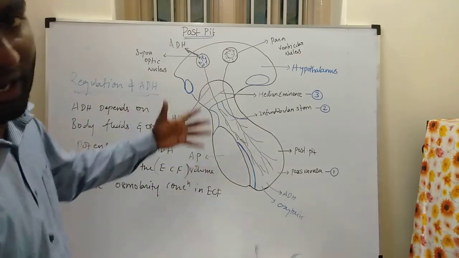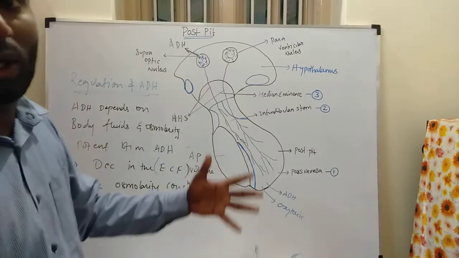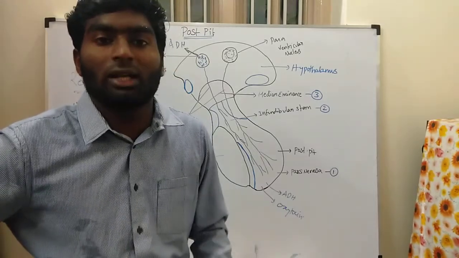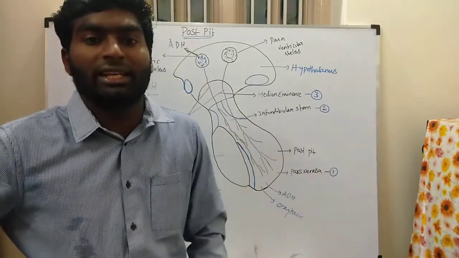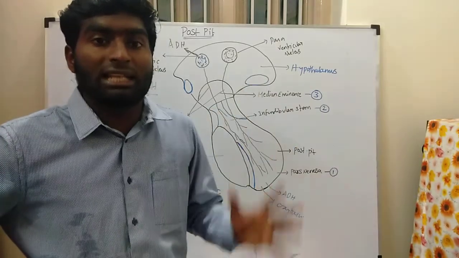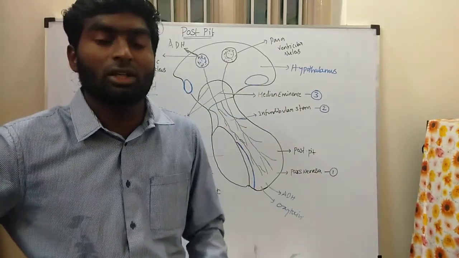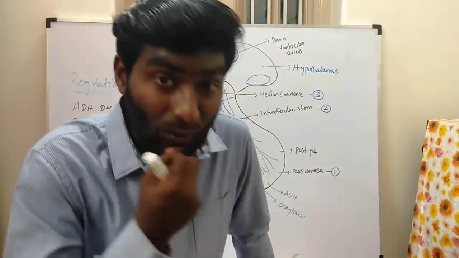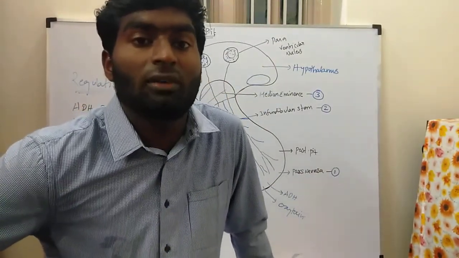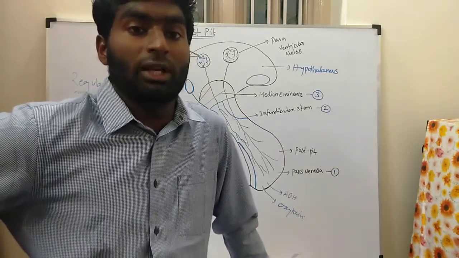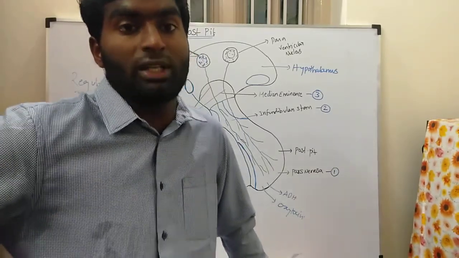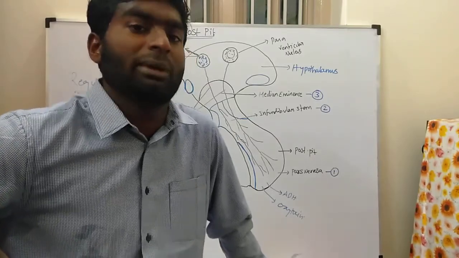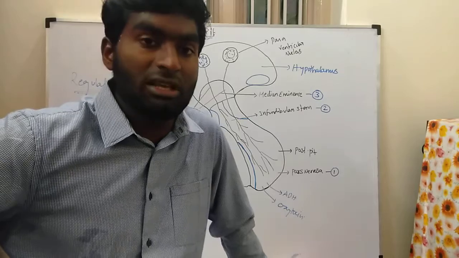Next, mode of action. It has two actions: retention of water and the vasopressor action. For retention of water, it mainly acts on the kidney to reabsorb water from the collecting duct and the DCT, the distal convoluted tubule. If the ADH hormone is absent, water reabsorption is lost, so more water is excreted in the urine. This process is called diuresis, and the condition is diabetes insipidus.